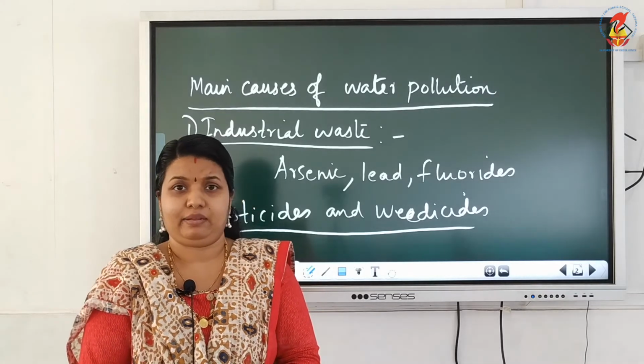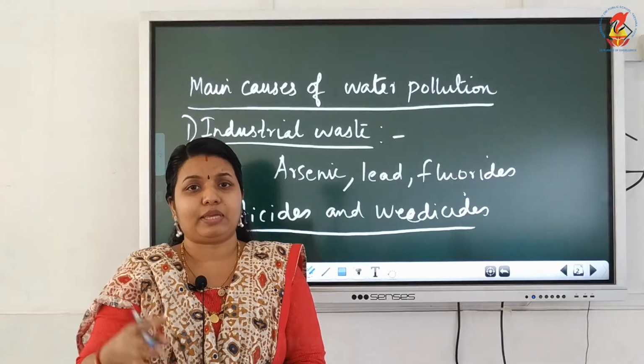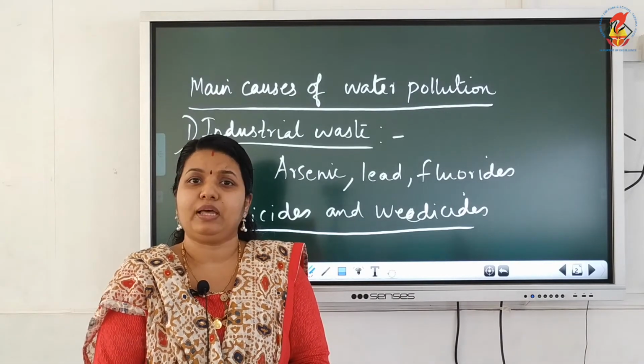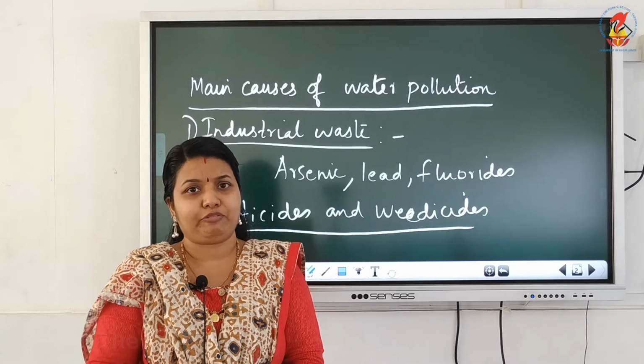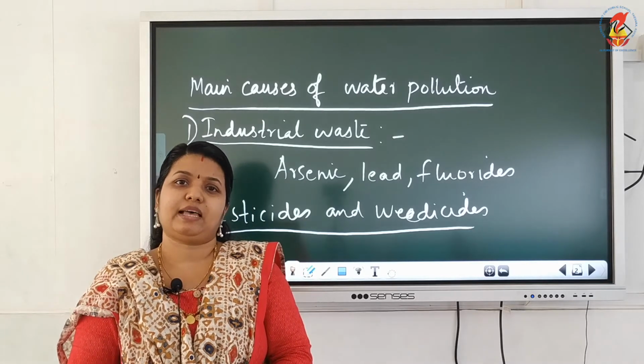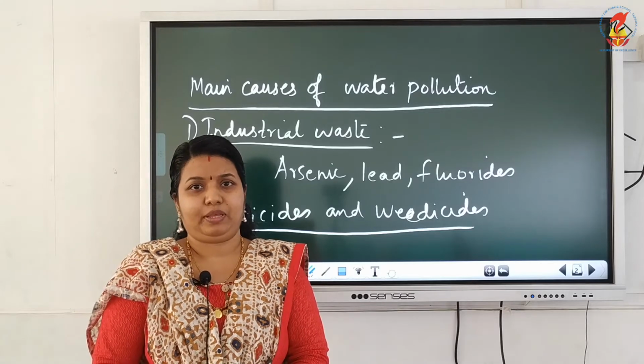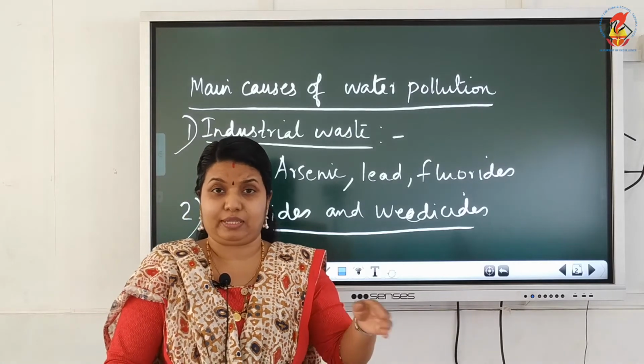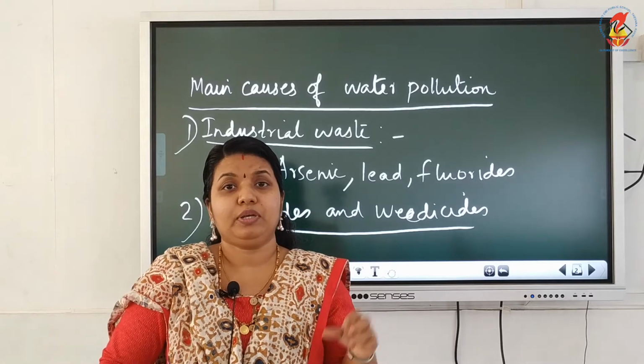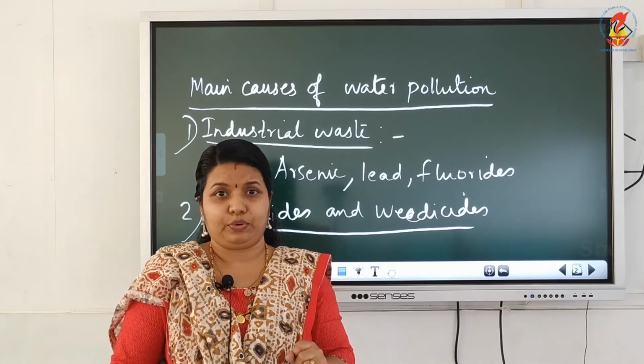But when it rains, these chemical substances are washed off from the field into the neighboring water body, and this can seep into the ground, thereby polluting groundwater also.